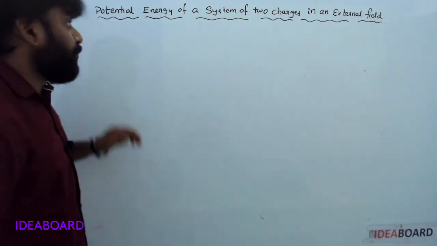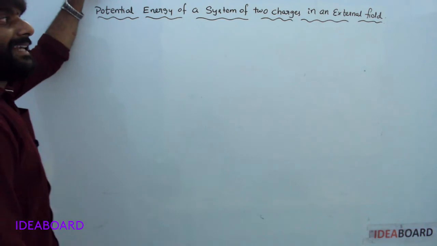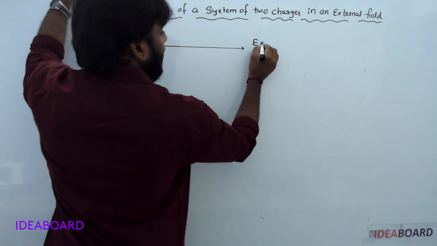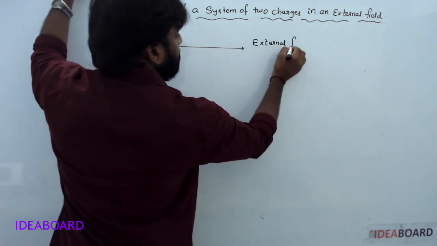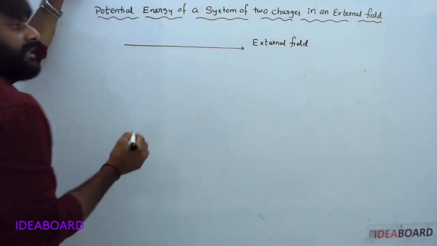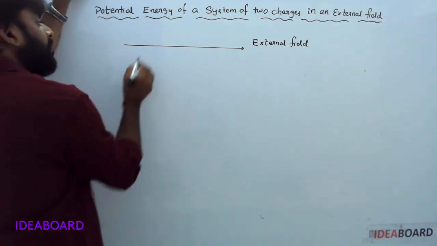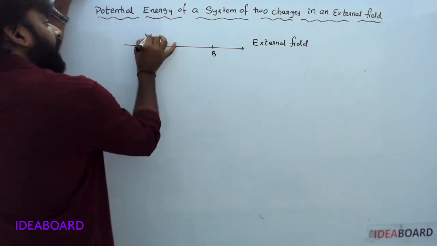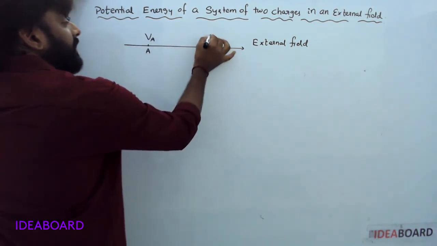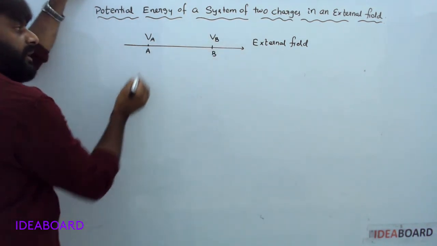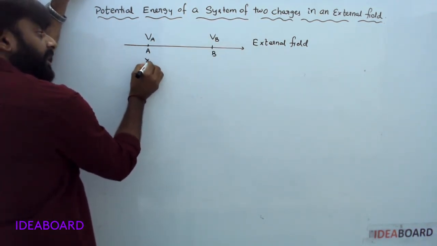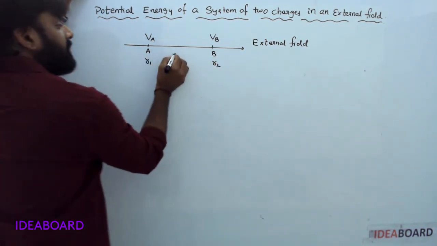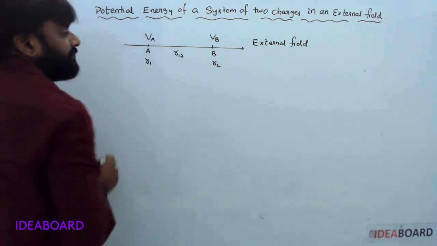Now next topic, potential energy of a system of two charges in an external field. Now it is the external field. Consider 2 points A and B. At this point potential is V suffix A. At this point potential is V suffix B. This point position is R1. This point position is R2. Separation distance is R12.